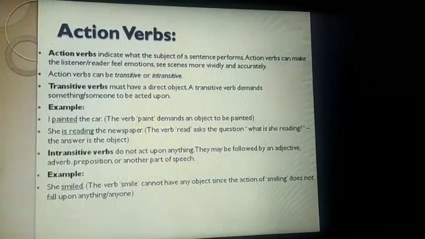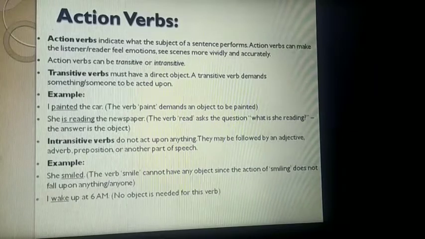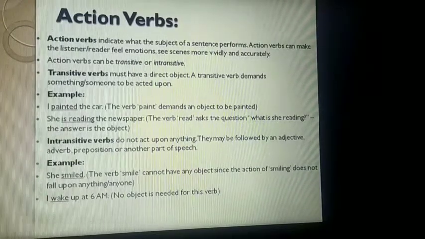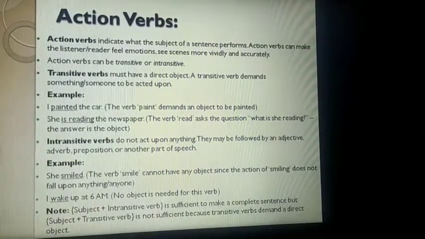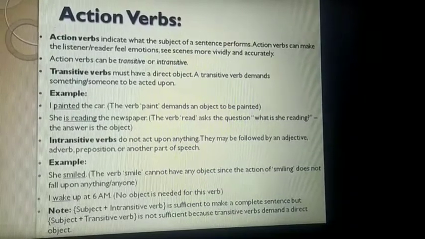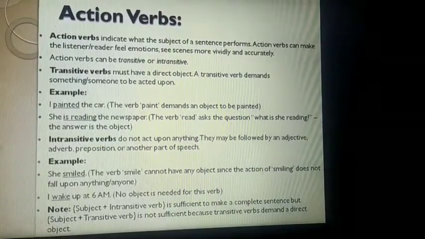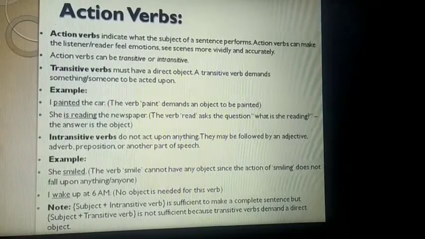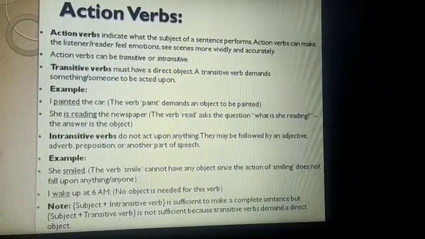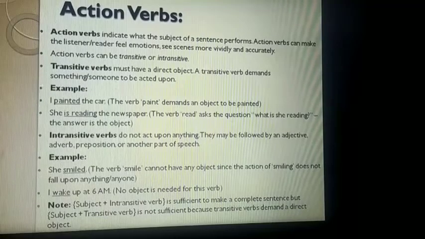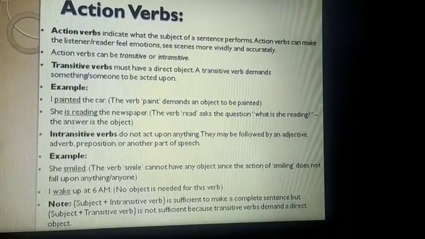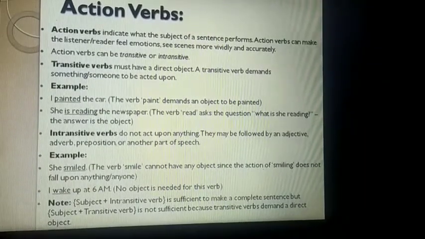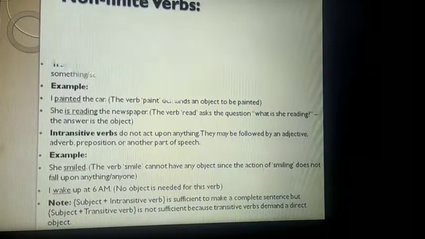I wake up at 6 a.m. No object is needed. Now what is there to remember? That subject plus intransitive verb is sufficient to make a complete sentence. But subject plus transitive verb is not sufficient because transitive verbs demand a direct object.